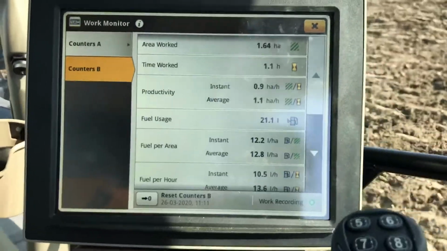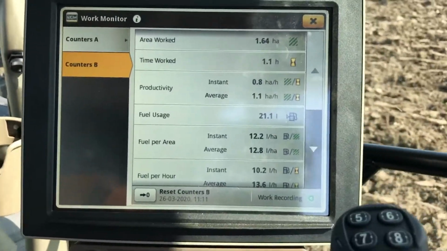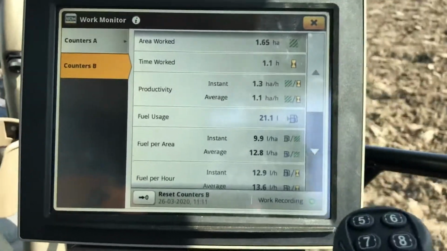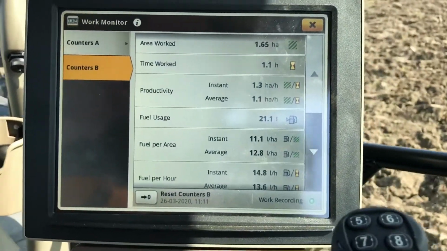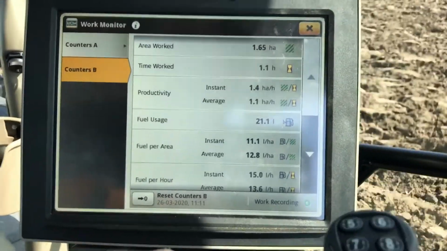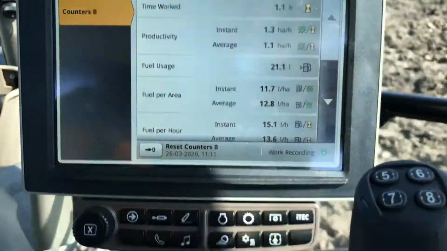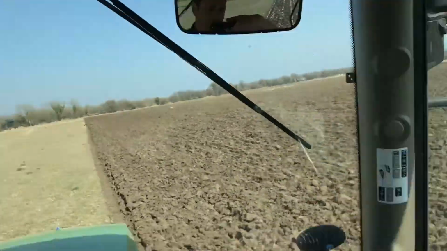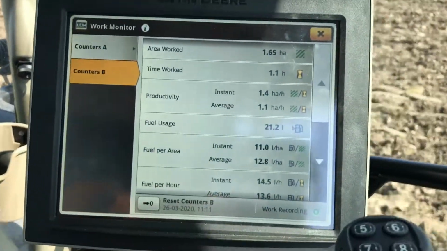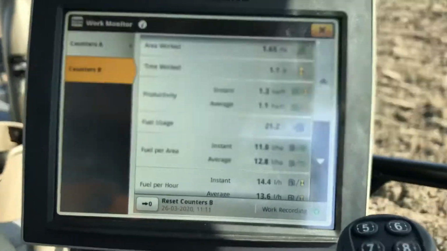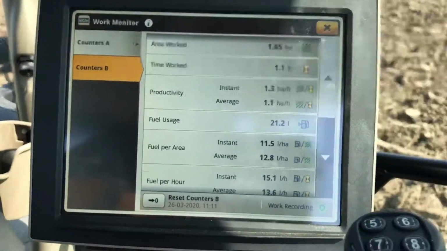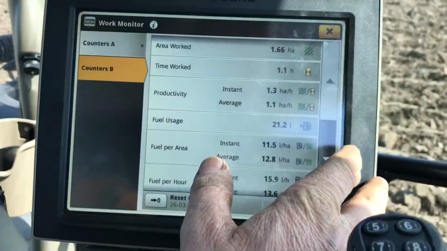And in the JD Link in your telematics, you can look it all back up anyway. It'll give you all this information back afterwards if you want to have a look at what you did three weeks ago. That's the telematics mode. There's a little dome up in the front over here with a SIM card, and it's sending the information back to the garage. If there's any problems on the tractor, we're able to remotely log into this display and see what's going on. But in the meantime, we'll cruise along.